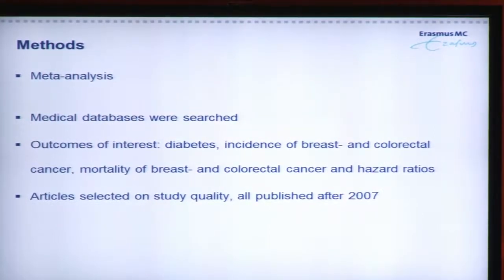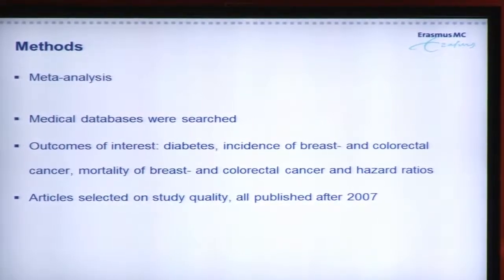Well, we performed a meta-analysis. What is a meta-analysis? It is that you take already performed studies and pull them all together to obtain a pooled outcome, which is more reliable than just one study at a time.